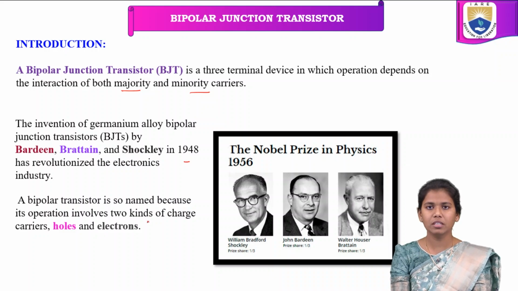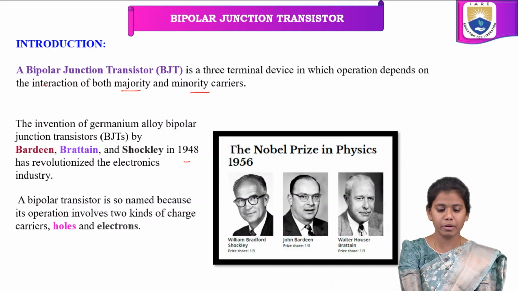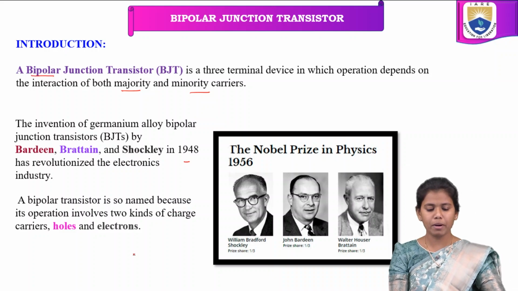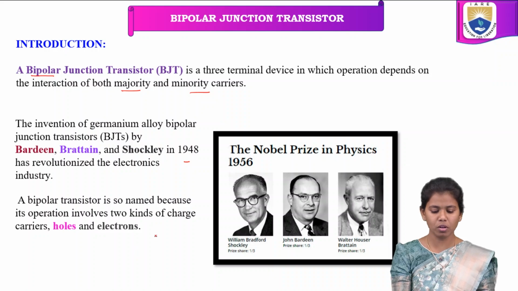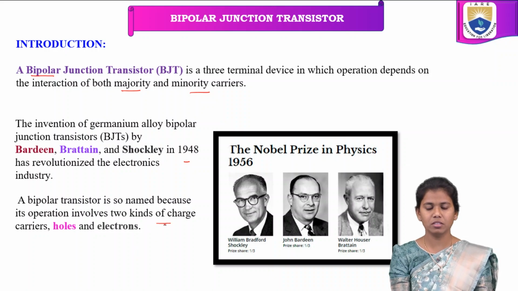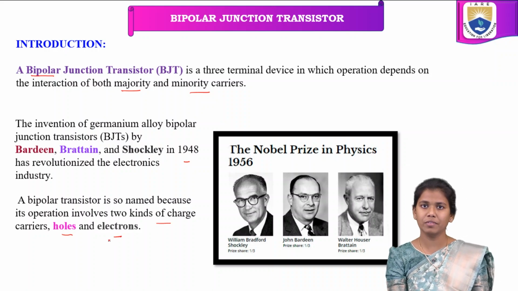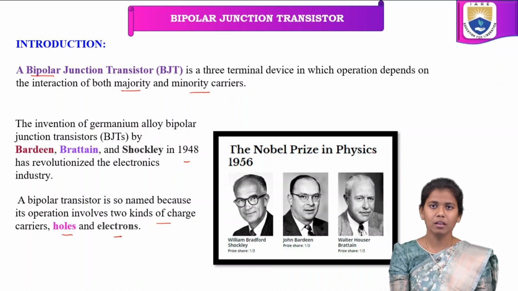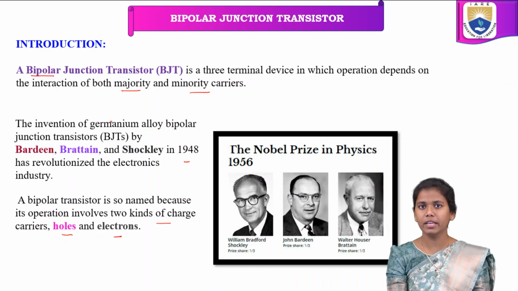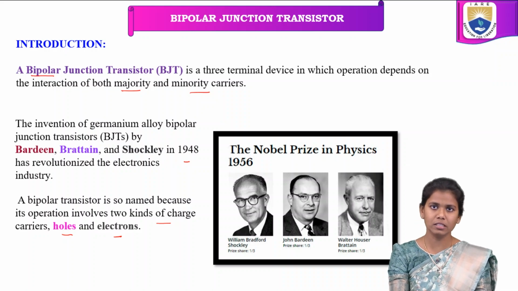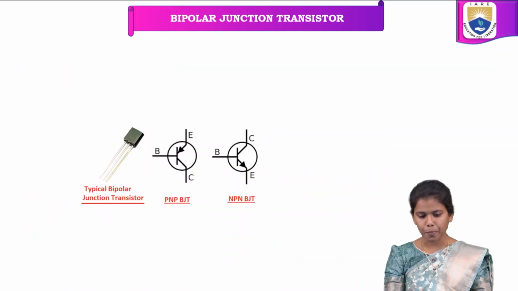And the bipolar junction transistor is so named because the name indicates it's bipolar. Bipolar means the operation involves two kinds of charges, that is holes and electrons. As we have said, the interaction between the minority and majority carriers is considered in the bipolar junction transistor.